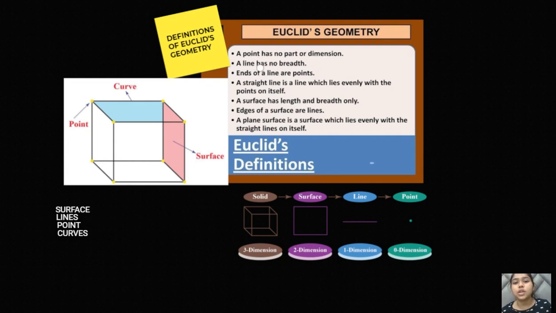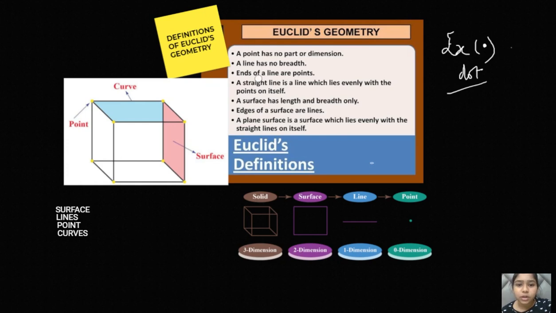Our first definition is: a point has no part or dimension. I'll explain with the help of an example. For example, this is a point. Can you see any dimension or any part of this point? This point is just a single dot. There is no dimension or surface to this point. It is a normal dot. This is what he taught us in the first definition: a point has no part or dimension. It is just a single point.